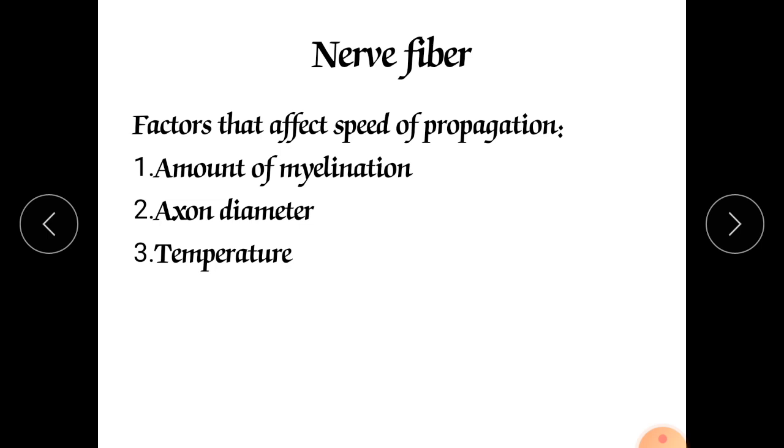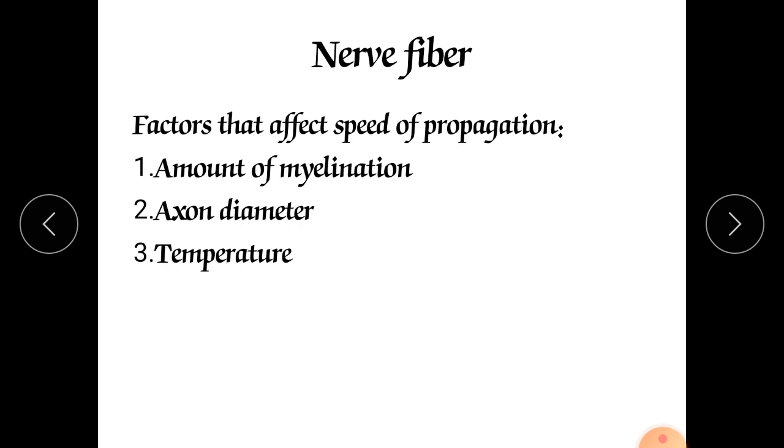There are various factors which affect the speed of propagation, means speed of nerve generation and impulse conduction from one nerve to another nerve. That speed of conduction depends on three elements. First is the amount of myelination, means how much myelination has occurred in that neuron, whether it is a neuron of the central nervous system or of the peripheral nervous system.